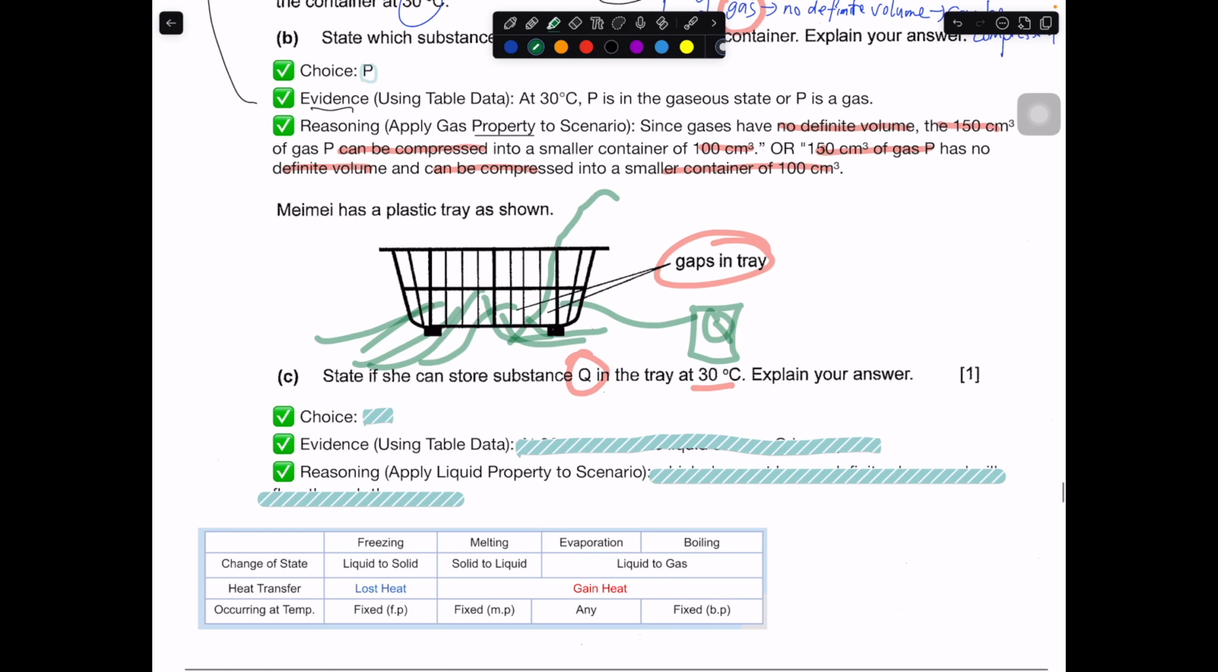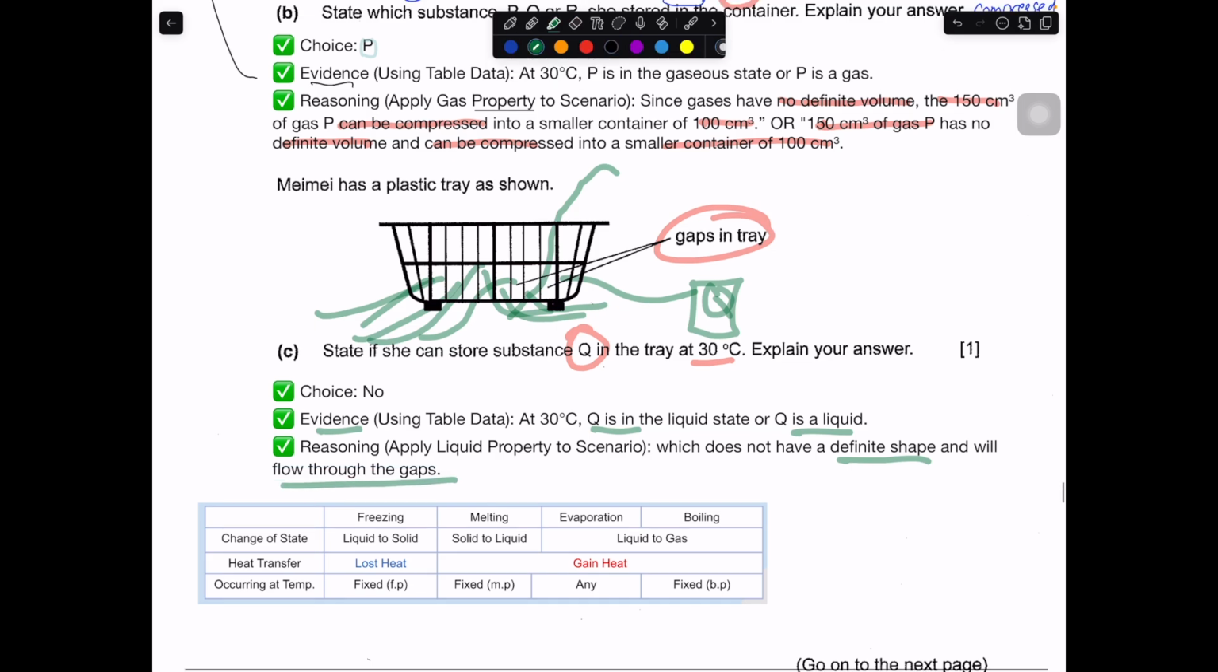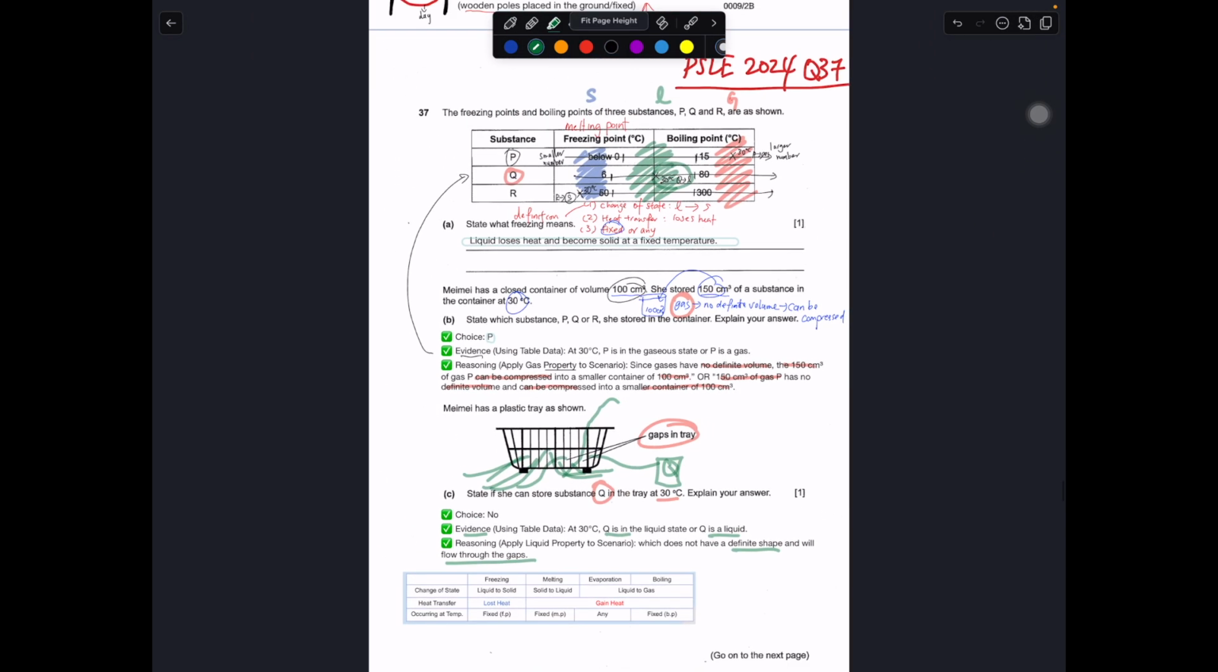So the answer is no. The evidence is that at 30 degrees, Q is in a liquid state, or Q is a liquid. The reasoning is that it does not have a definite shape and will flow through the gap. That's why you cannot contain it. So with that, this is more or less it for this question. Okay, thank you very much.